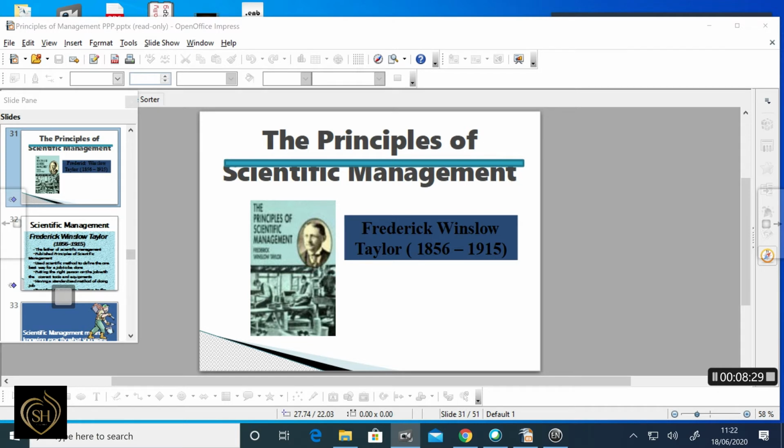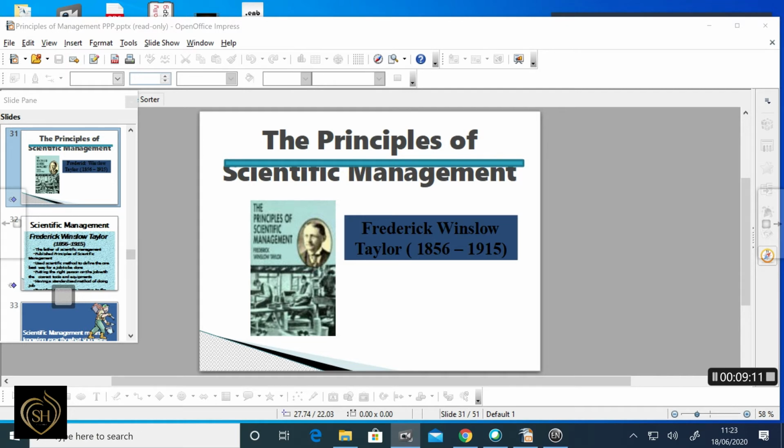Another one is motion study. Every operation requires certain motions, that means holding, folding, removing, carrying, passing, pressing, etc. Motion study involves the study of movements of workers or a machine. The aim of this study is to eliminate unnecessary or inefficient movements. It includes analysis of motions involved in every job, finding out the minimum time required for every job, recording the best motions and the time taken for them, and avoiding unnecessary or useless motions. So selecting the best motion, that is motion study.